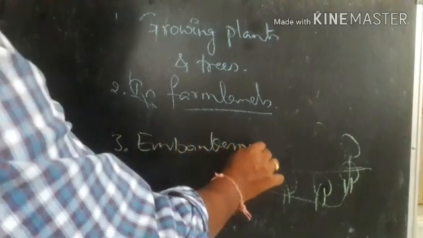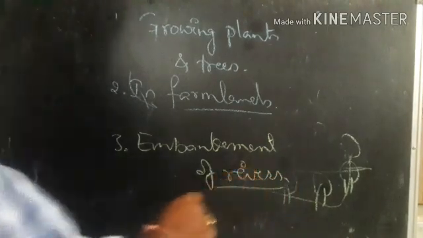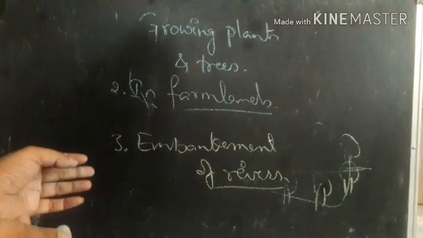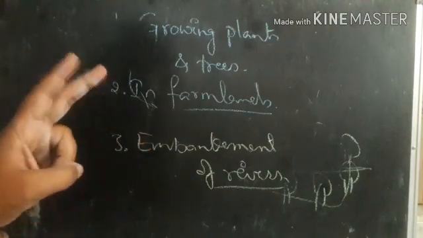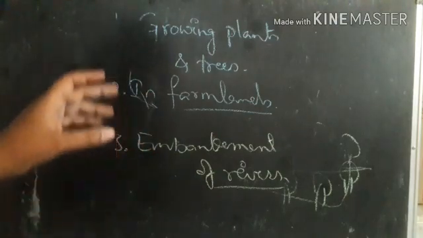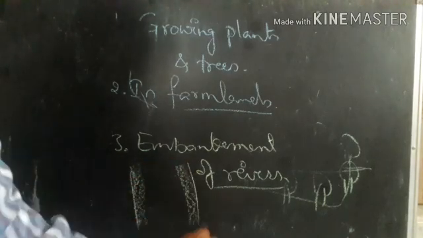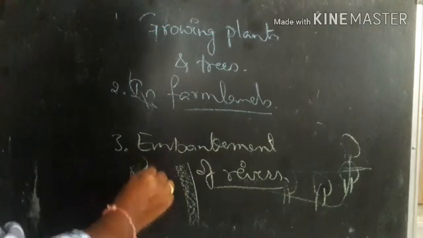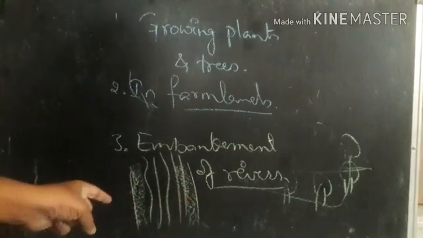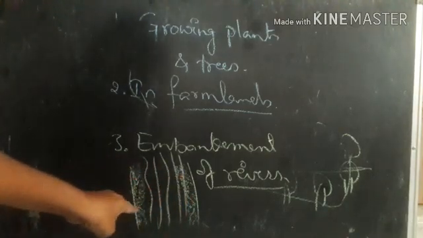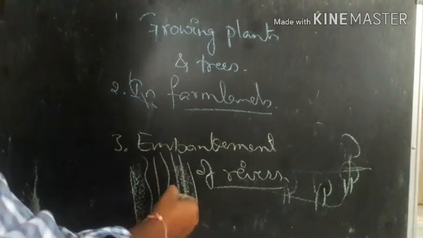Embankment of rivers. So here we have to construct the bank. Strong embankments are made along the river bank. So it can help us in two ways. What are these? First one, when you add the cement coat at the banking, then what happens? The water, whatever water flows, never erodes the soil at the sides. Number one, it never allows the soil erosion at the sides. And number two, here it reduces the flooding.